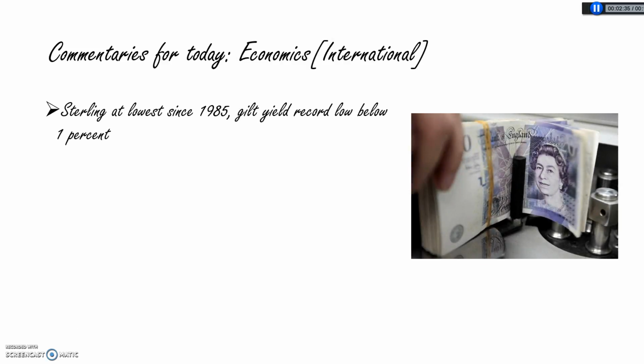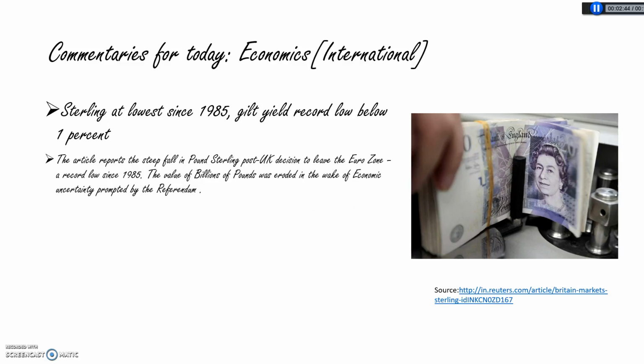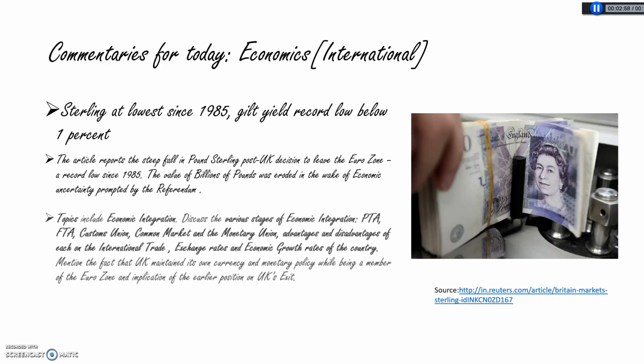Sterling at lowest since 1985. Gilt yield record low, below 1%. The article reports the steep fall in pound sterling post UK decision to leave the Eurozone, a record low since 1985. The value of billions of pounds was eroded in the wake of economic uncertainty prompted by the referendum.